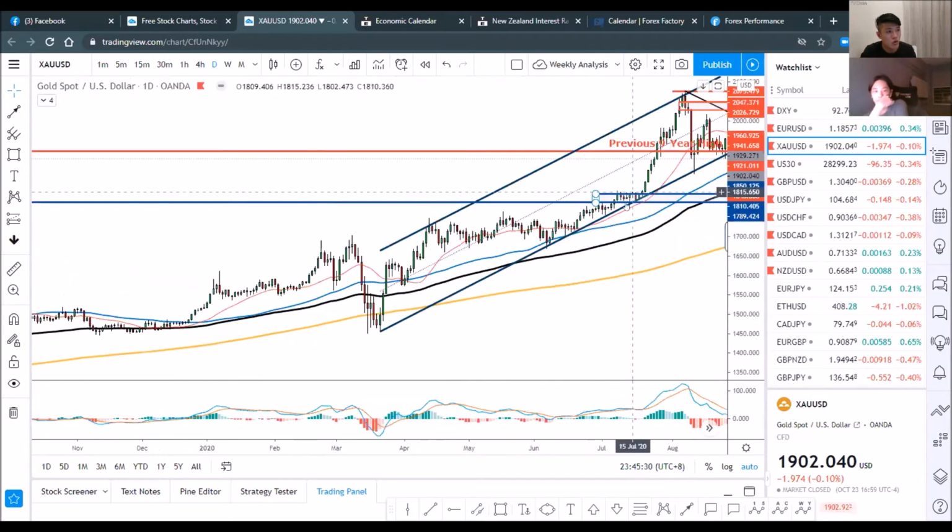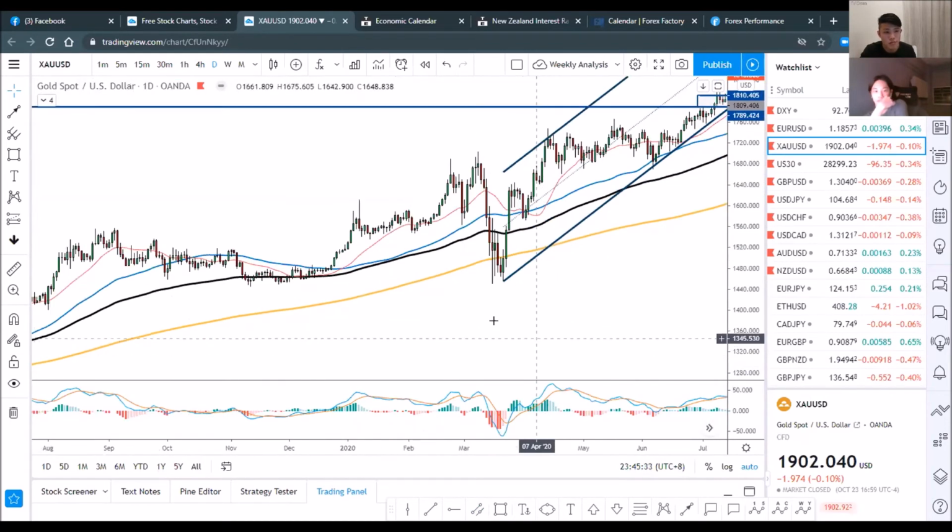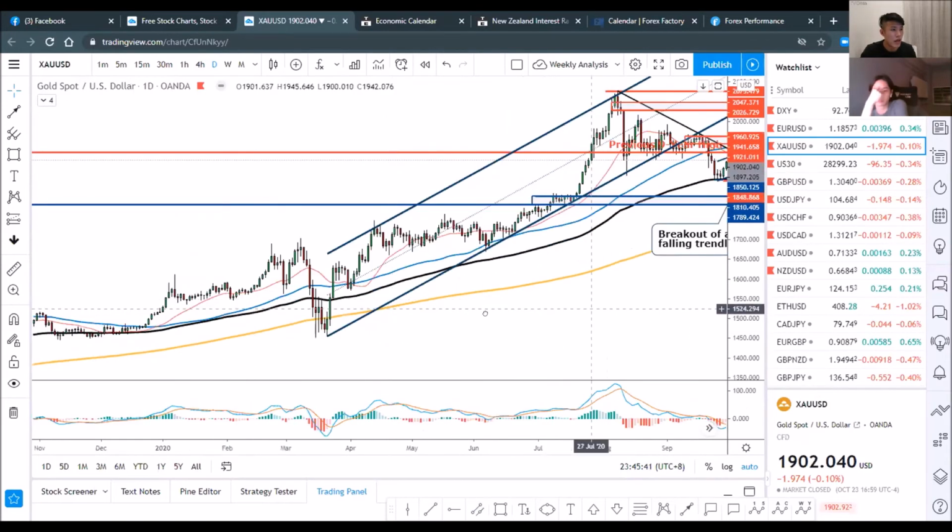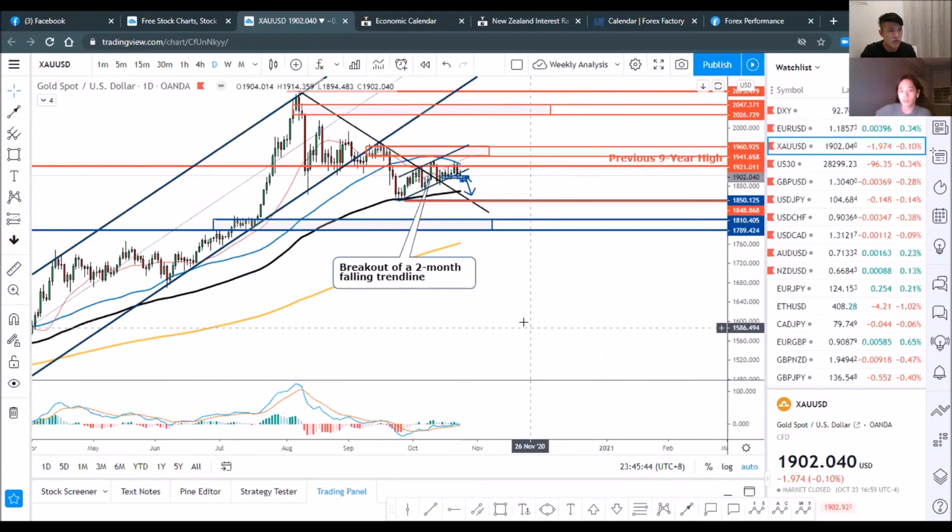So right now we are close to that, and we do know that fundamentally, looking at the longer term, gold will appreciate in the end, given the current economic situation, the pandemic, or even if the pandemic were to be over, there are still a lot of financial crises going forward.